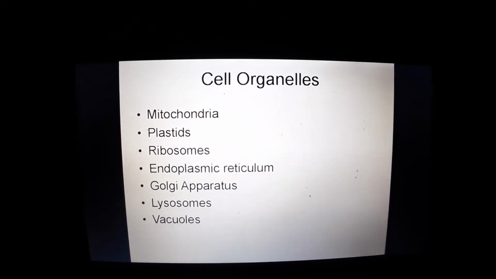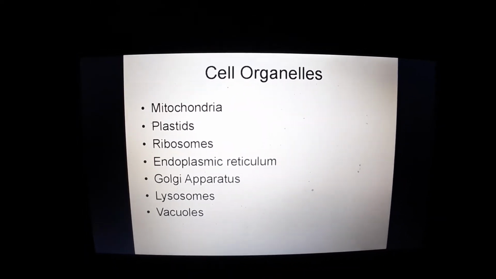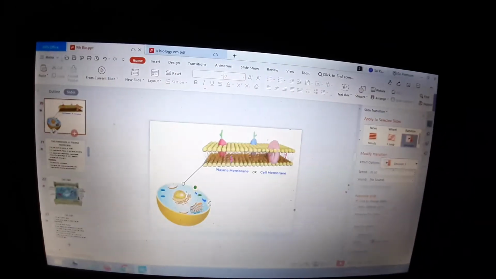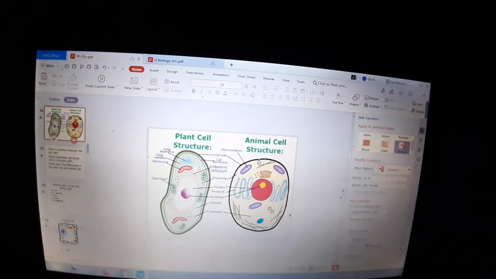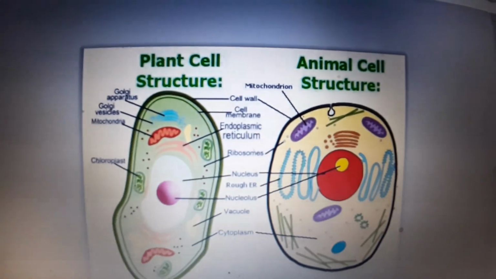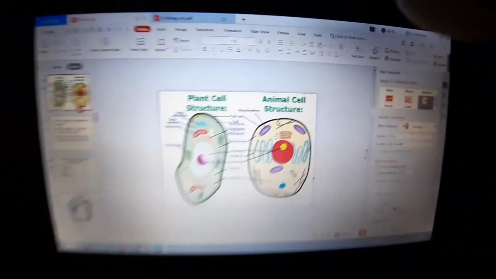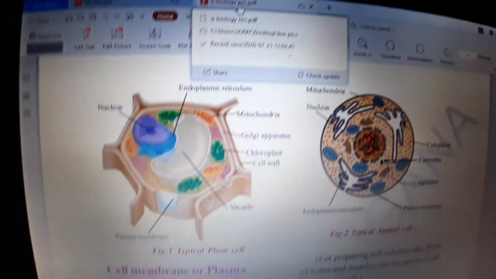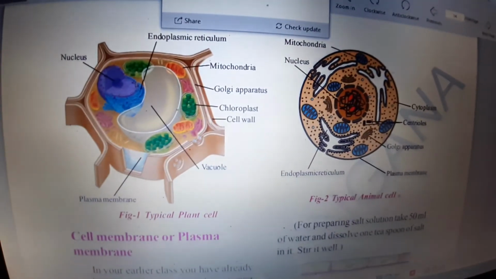So, I will finish it for today. Today's exercise is for you to look into the cell. I want you all to draw the cells. Observe the typical plant cell and animal cell in your textbook.